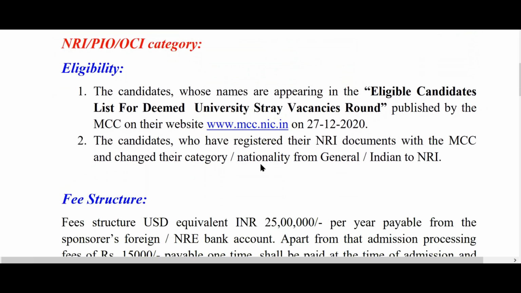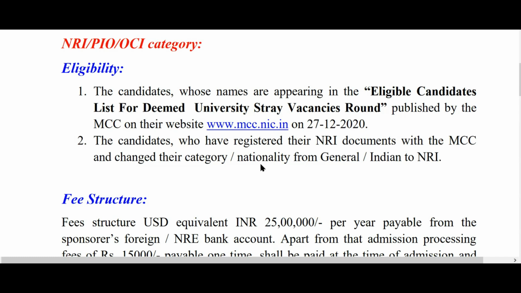First of all, the eligibility: your name should be published by MCC in the eligible candidates list for deemed university stray vacancies round. So you should be included in the eligible candidates list, which will be published by MCC on 27 December. This is the minimum requirement, that your name should be appearing on the MCC website. So who are all eligible for stray vacancy round? You should have previously registered with MCC either during round 1, round 2 or mop-up round. You cannot have a fresh registration.